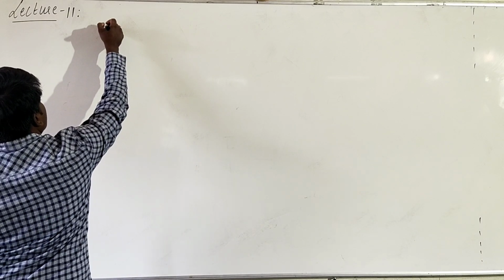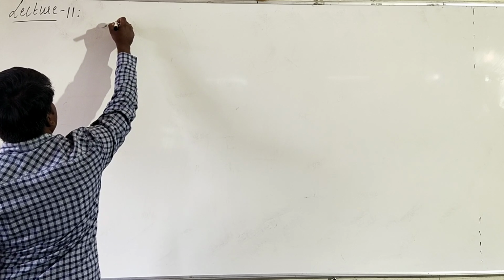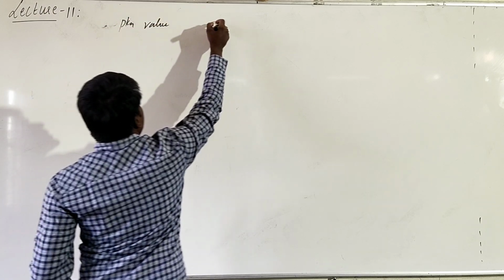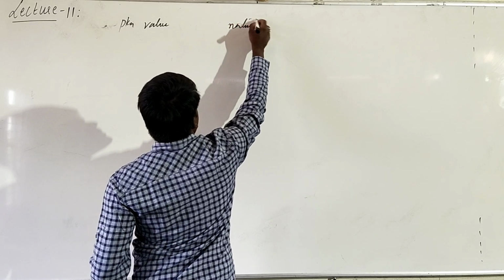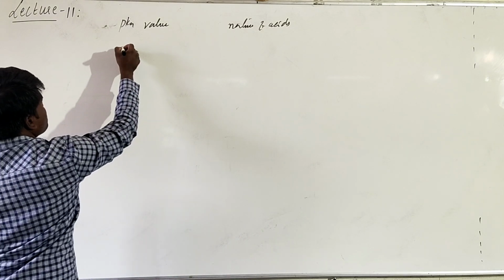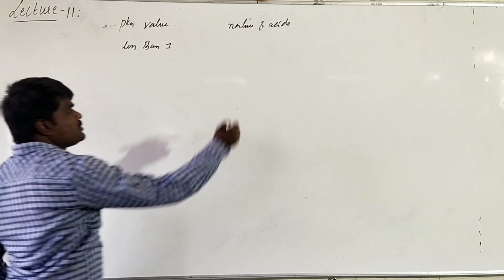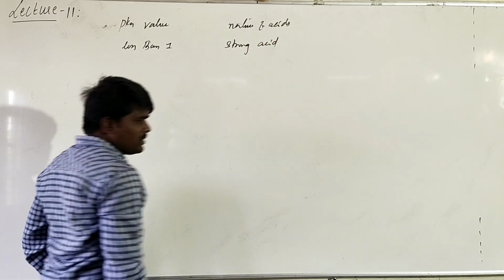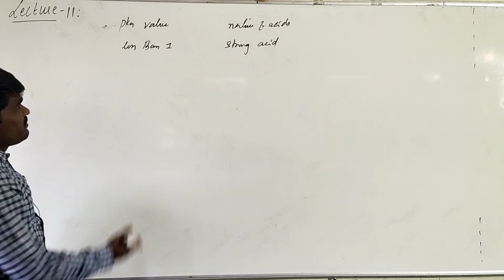Basically, pK values and nature of acids, or acidic strength. Acids having a pK value less than 1 are considered to be strong acids. They are called strong acids. All mineral acids such as HCl, H2SO4 have a pK value less than 1.